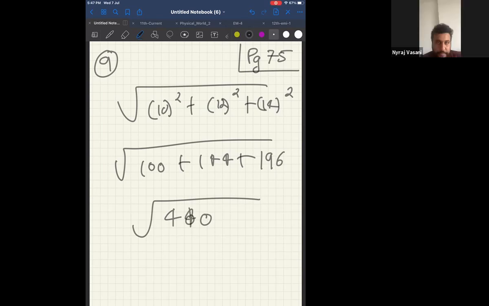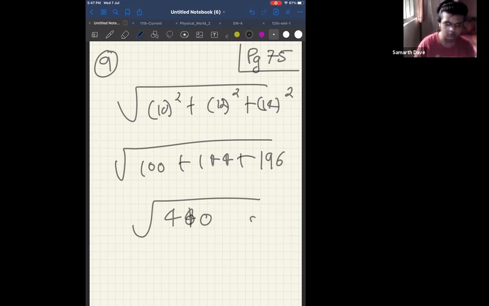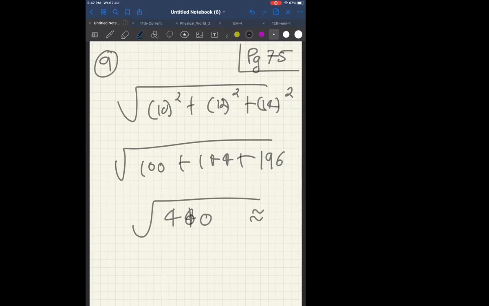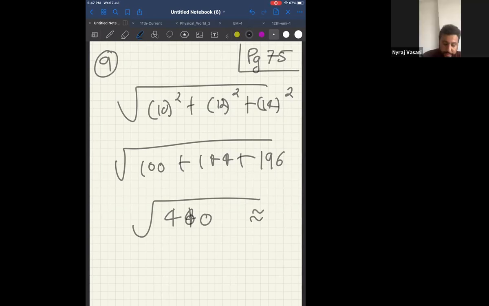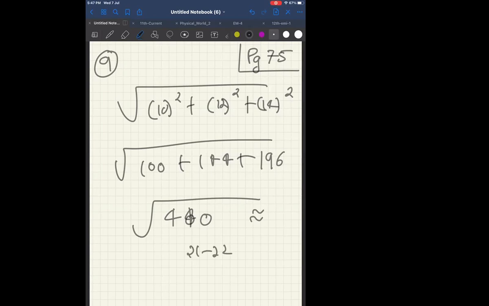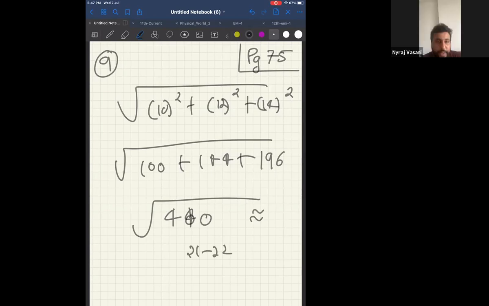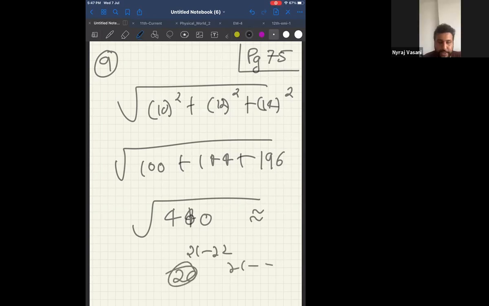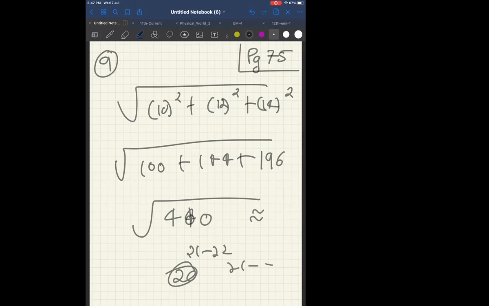Correct? Yes. Now, square root of 440 is approximately equal to how much? Check the options. Can I say square root of 440 is approximately 20, approximately equal to 21 or 22? Now, which option is closest to 21, 22? 20. But the actual answer will be 21 point something. Check.